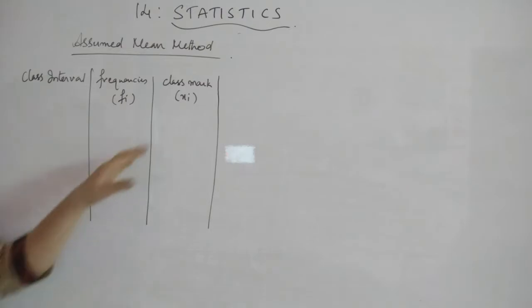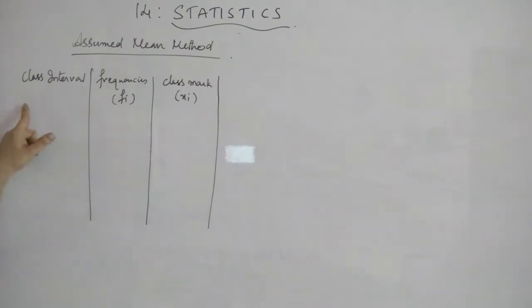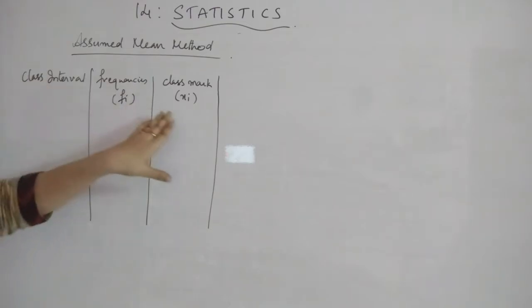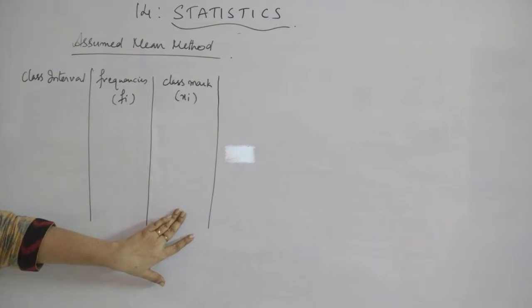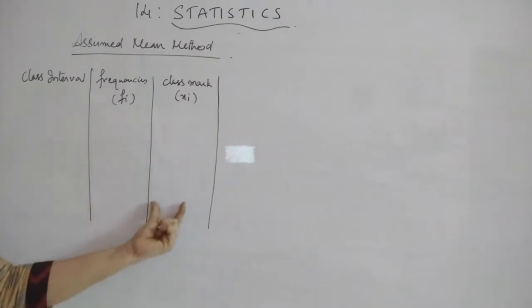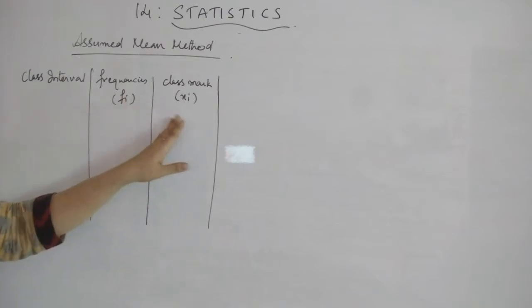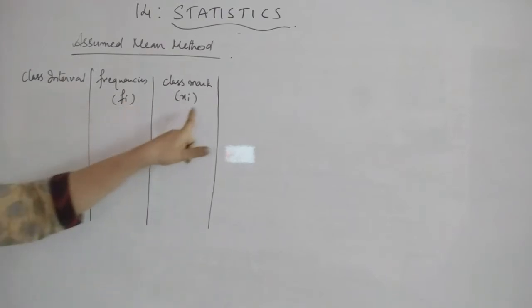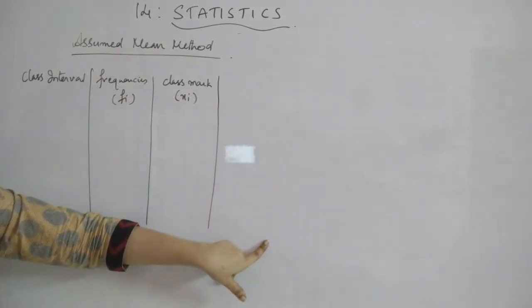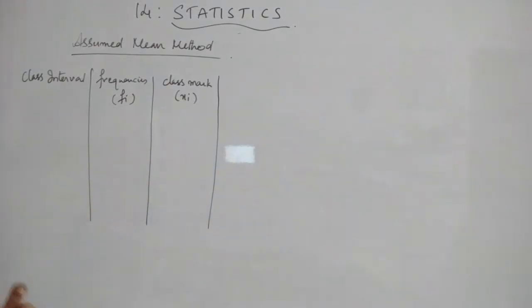Now suppose the xi's, the class marks you have got from the averages of these intervals, are very high in value, the values are very big. Then it will be very tedious to do the multiplication fi xi, take the sum of that and then find x bar, the mean.